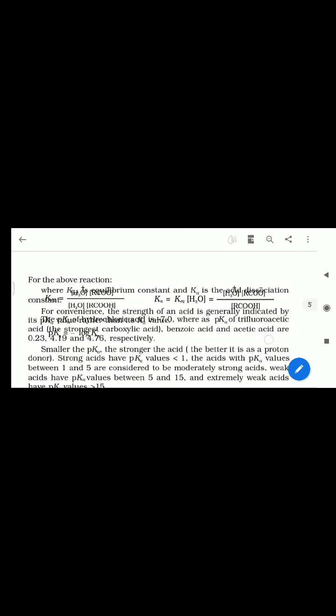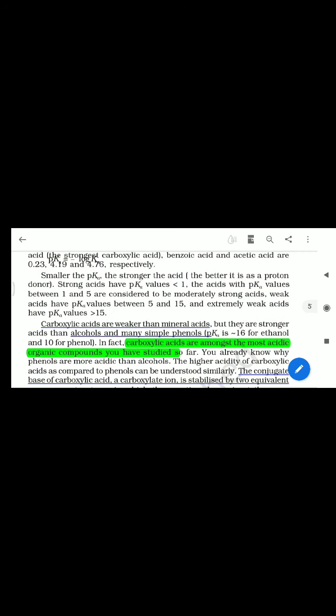This is just mathematical data related to the equilibrium chapter, that is related to Ka and pK. You know that the smaller the pK, the stronger the acid. That means higher pK, lower acidity; lower pK value, more acidic. Below is all the data related to weak acids and their pK values. I told you previously that as pKa increases, acidity decreases, and as pKb increases, basicity decreases, and the opposite also.